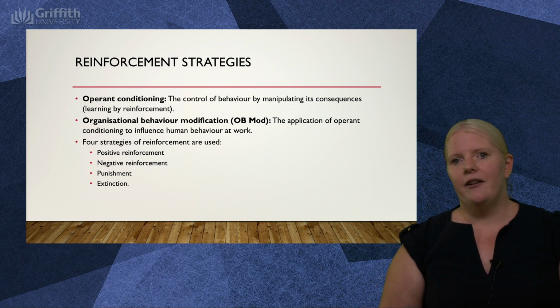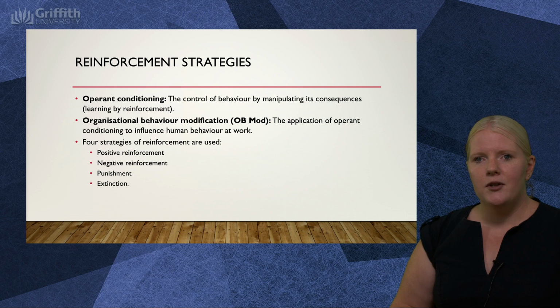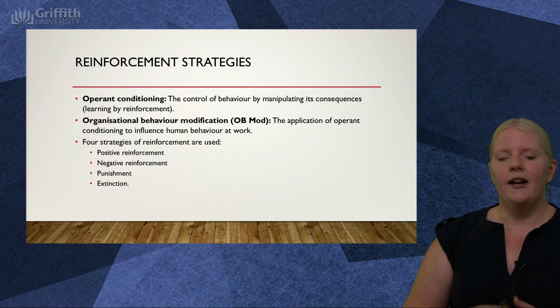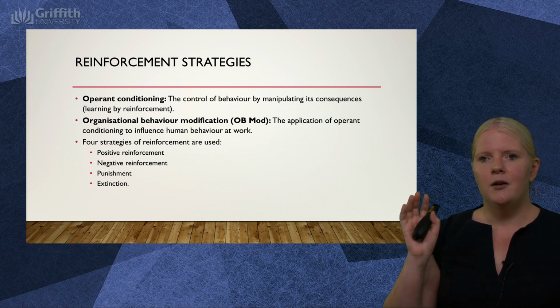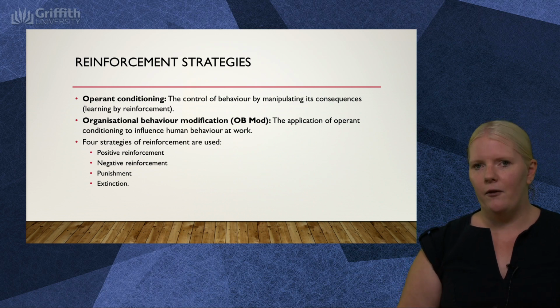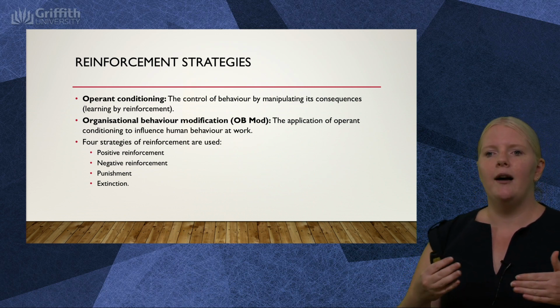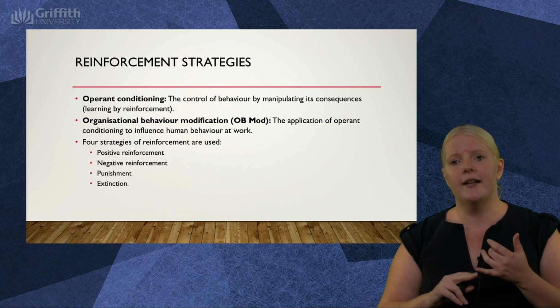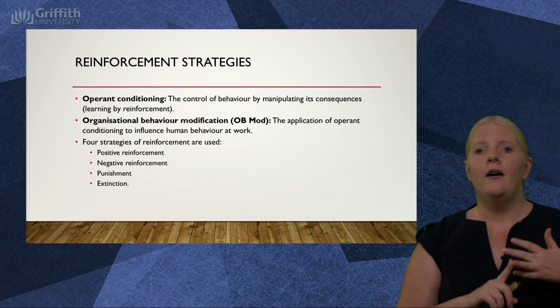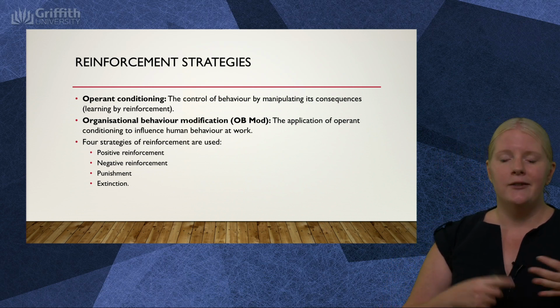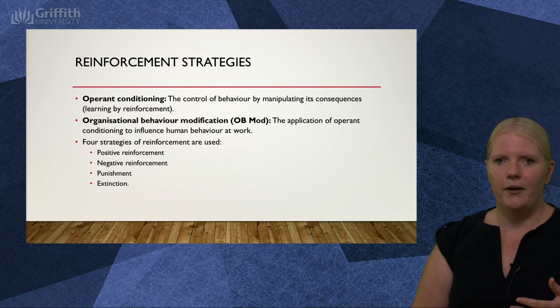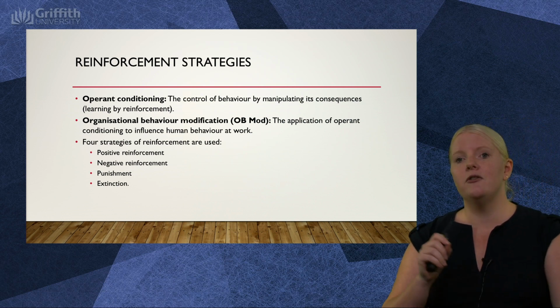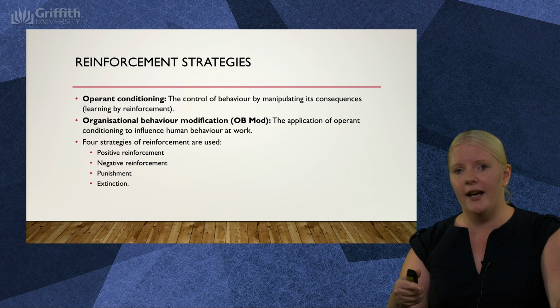Underpinning reinforcement theory is this idea of operant conditioning. So operant conditioning is saying that I can control anyone's behaviour by manipulating the consequence you get for that. Now, we learnt growing up that we couldn't do things because we'd either get whacked by our parents or our privileges would be taken away at some point. So what your parents actually did was use operant conditioning to shape who you are today.